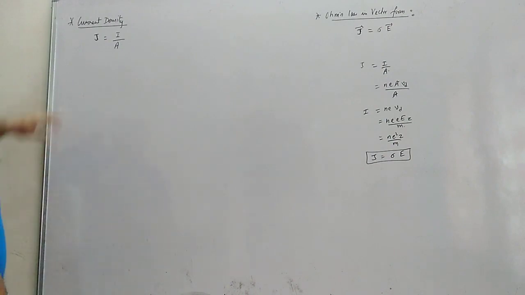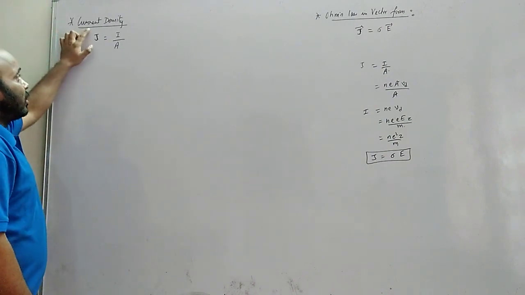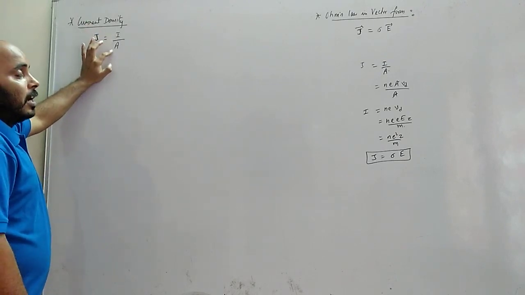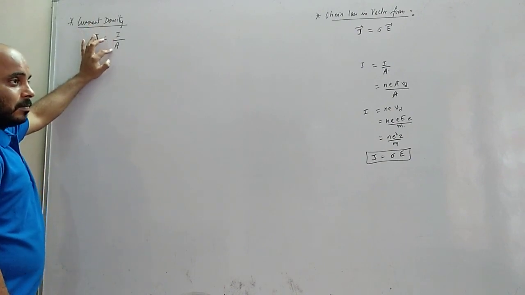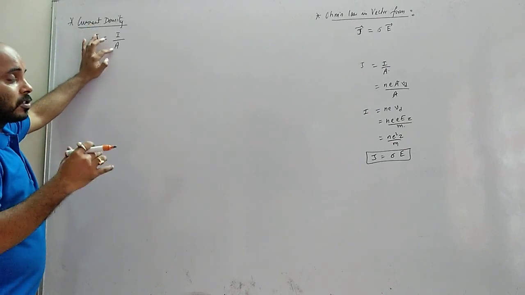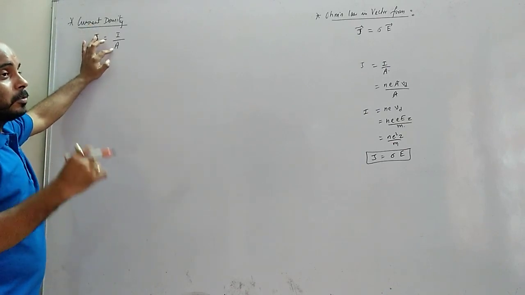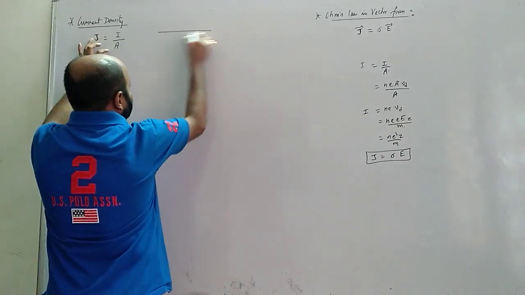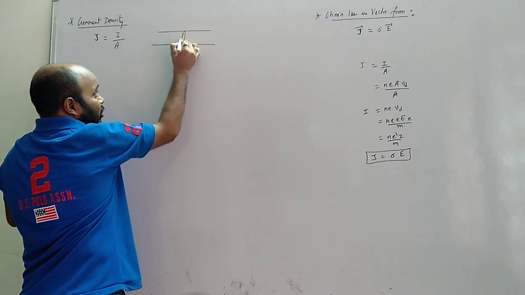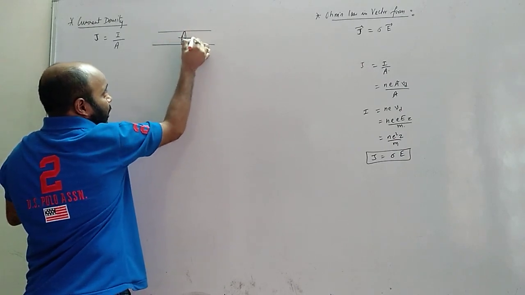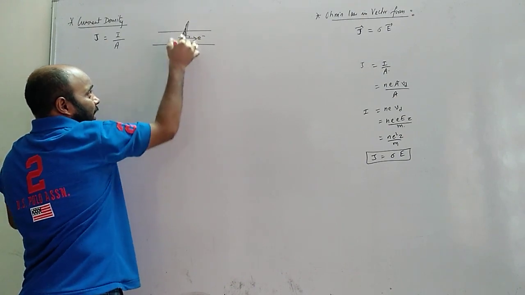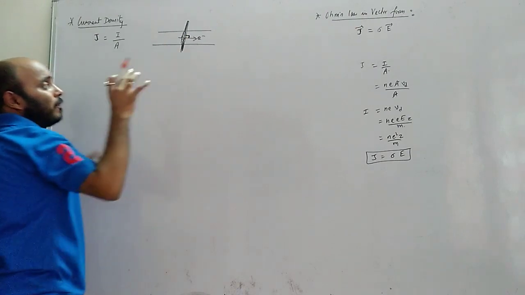Okay. Now current density. What is current density? Current density is denoted by J. It is current per unit area. Amount of current flowing through any cross section. Now the definition is written like this: amount of current flowing through any cross sectional area held perpendicular to the flow of charges. What does that mean? That means the area which you will consider, for example, I am considering this cross sectional area. This cross-sectional area should be perpendicular to the flow of charges. So charges are flowing like this, and the plane of the area should be perpendicular. That is the meaning of held perpendicular.